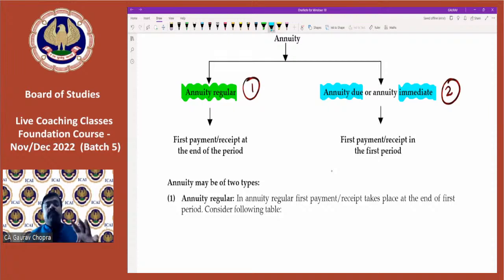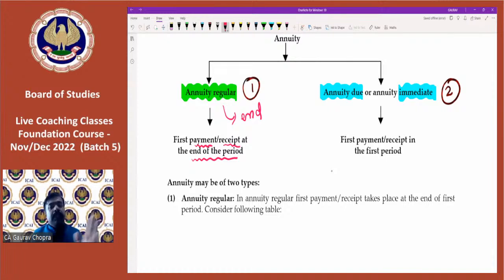Whenever we are talking about regular, that means the payment or receipt is at the end of the period. Regular is connected with the end of the period. That period can be a year, half year, quarter, or month. It can be anything, but the period will remain constant.